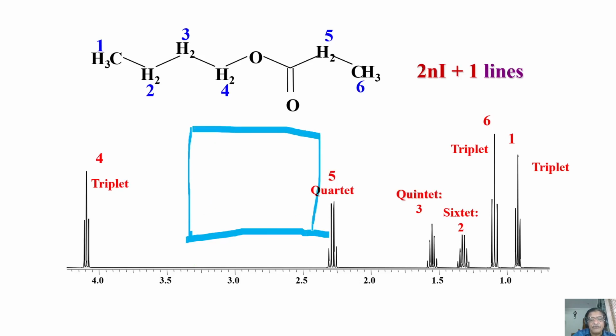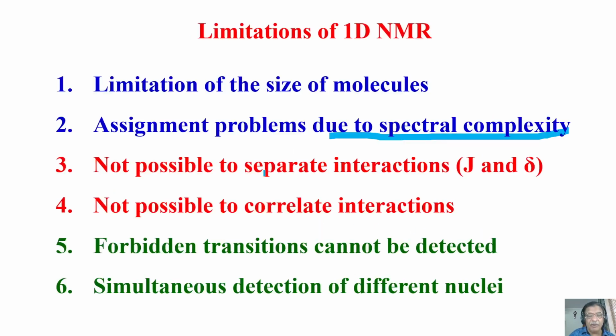I can make a plot like this. Here I get J couplings and here I get only chemical shifts. What does that mean? I am able to separate out the interactions. Does it not simplify my job? Exactly, that's what happens. This sextet can be simplified if I separate the interactions. You cannot do that by 1D NMR. That is one of the biggest limitations. 1D NMR does not permit this type of separation of interactions. You get the point? So separation of J and delta is a difficult job.